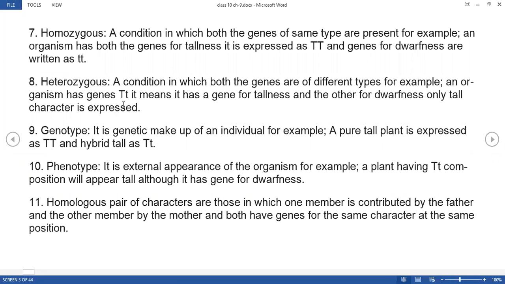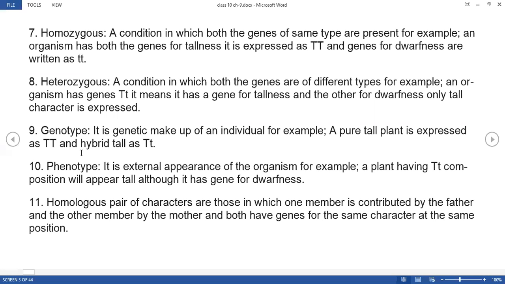For this reason here capital T and small t, these two genes are different, so they are said to be heterozygous, right? So homozygous means a condition where both the genes are of the same type, and heterozygous means the condition in which both the genes are of different types.